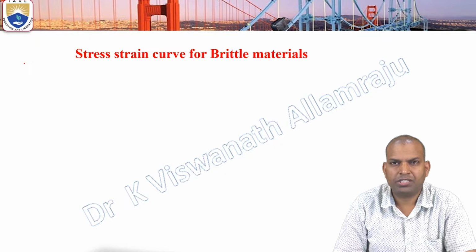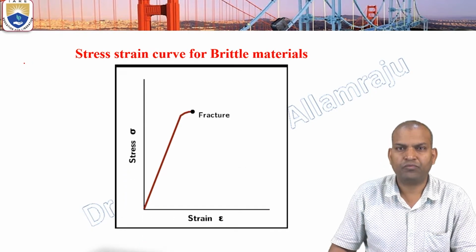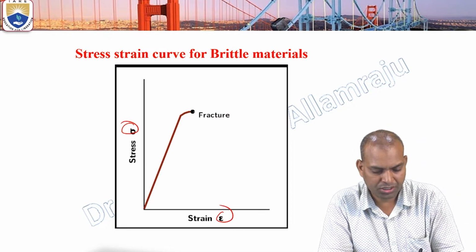And how is the stress strain curve for brittle materials? In brittle materials we can see direct fracture. This stress strain curve indicates brittle material behavior.